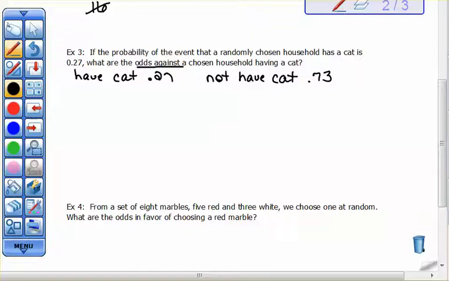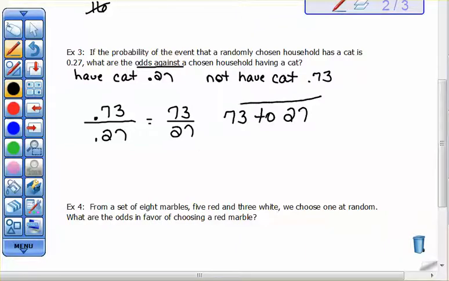Now I'm doing odds against, so that would be not success over success. So the probability of not success would be 0.73, not having a cat, over having a cat, which would be 0.27. Now if we multiply top and bottom by 100, we would end up with 73 over 27, and that will not reduce down any further. So our odds are 73 to 27, our odds against choosing a house that has a cat.